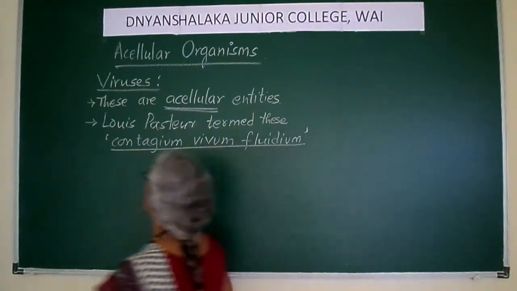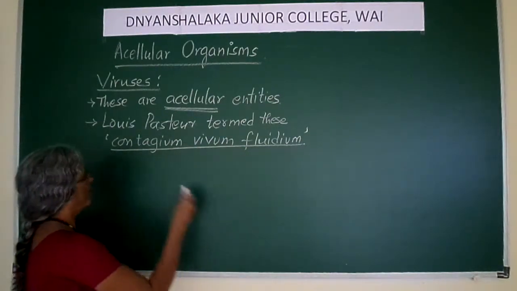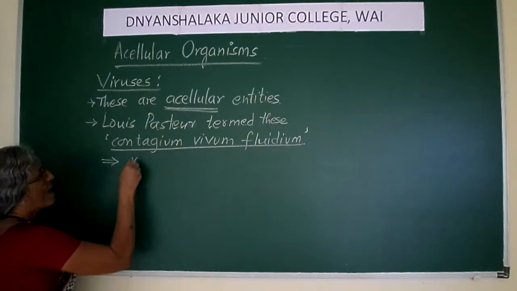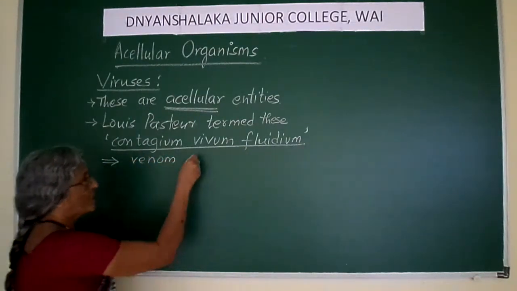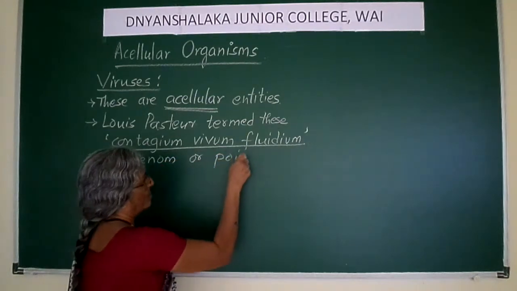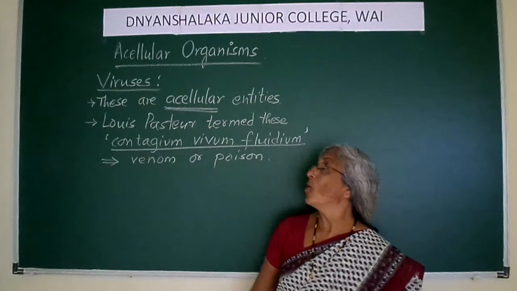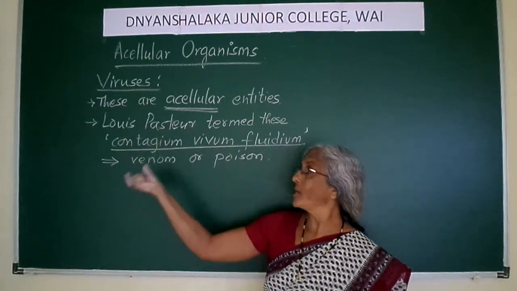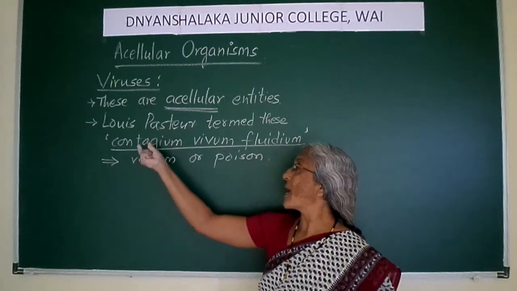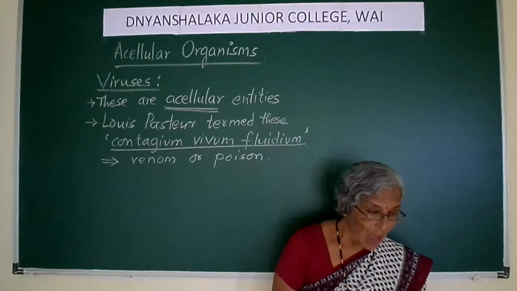Okay, so this contagium vivum fluidum means venom. Venom means poison. Okay, so Louis Pasteur termed these viruses as contagium vivum fluidium.